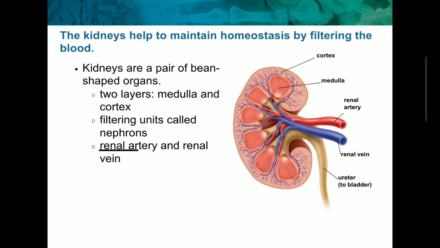So we have two kidneys, which are bean-shaped organs. The kidney has two layers: the outer layer is called the cortex and the inner layer is called the medulla. The filtering unit is called the nephron. As you all know, the nephron is the smallest unit of the kidney, a structural and functional unit of the kidney.